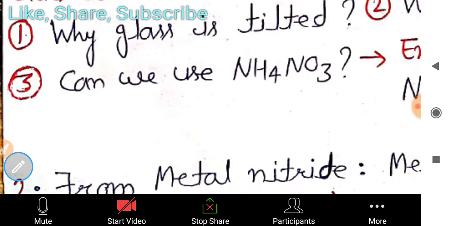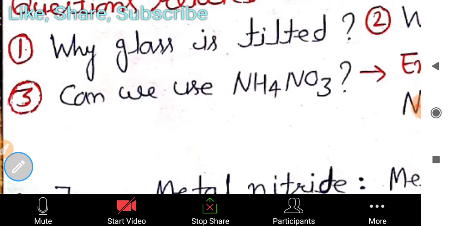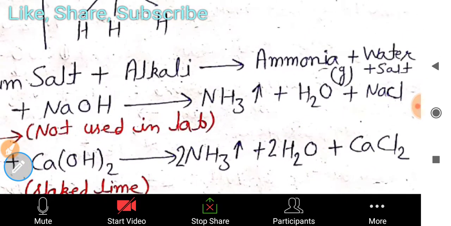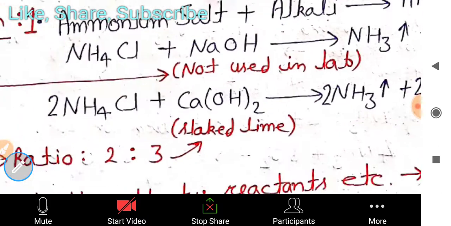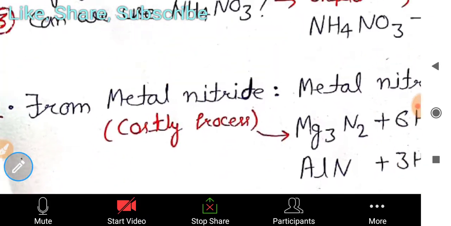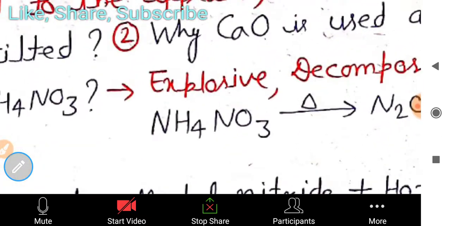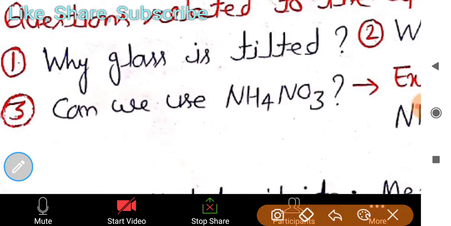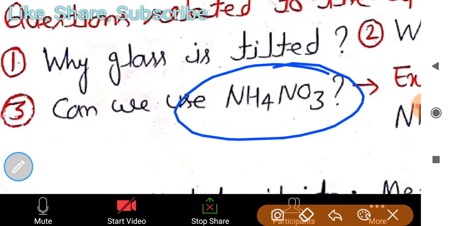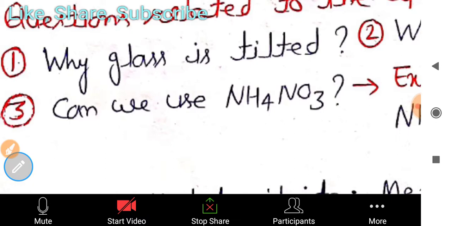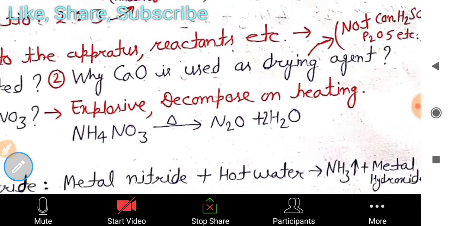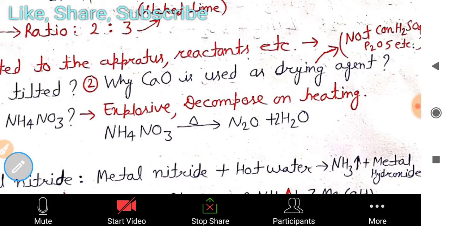So you have to write it, because these were previous years' questions also, so you have to remember it. Can we use NH4NO3, ammonium nitrate, for this reaction? As you know, you have to use an ammonium salt plus an alkali to form ammonia, so can we use NH4NO3 also? We are not using it. Any other ammonium salt we can use, but not ammonium nitrate, because it is explosive. You have to write in your answer that it is explosive and it can decompose on heating to its constituents.